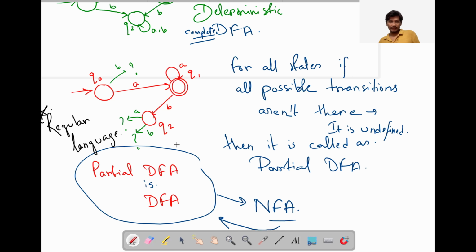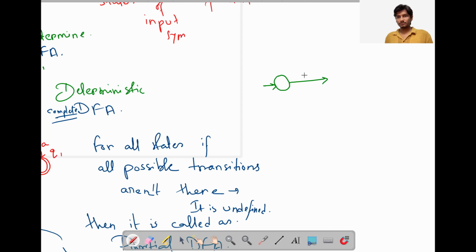And one last thing, like I'm drawing another partial DFA. Sorry, this is Q1, this is Q2.